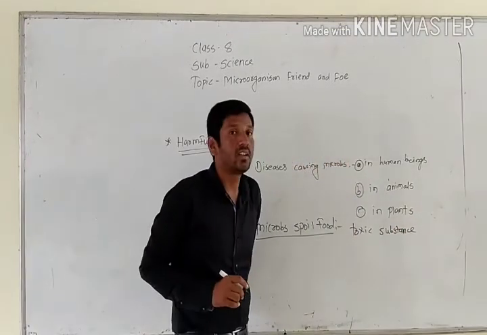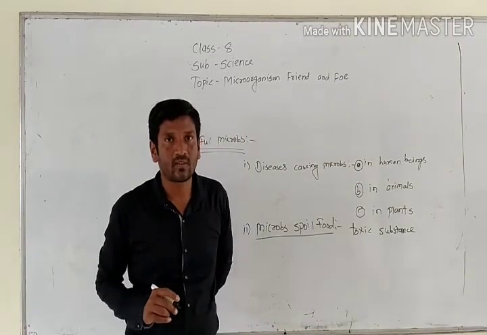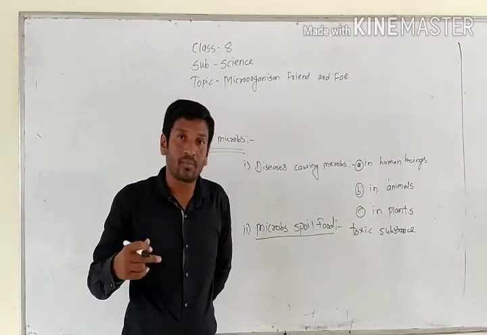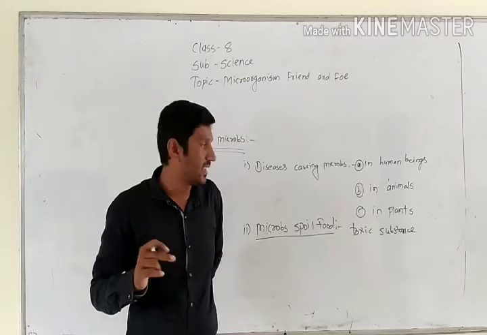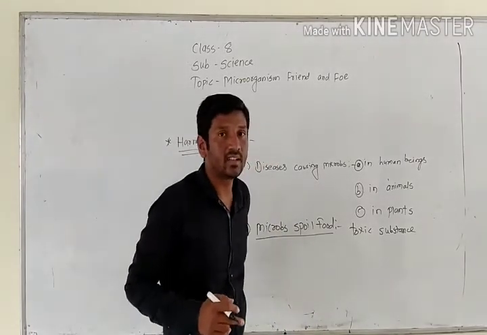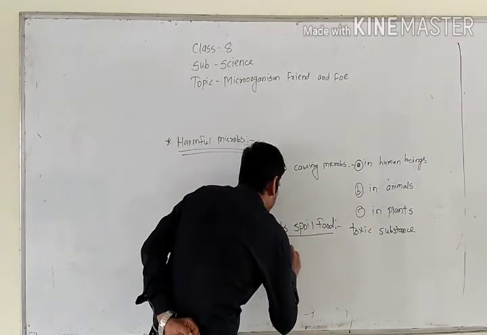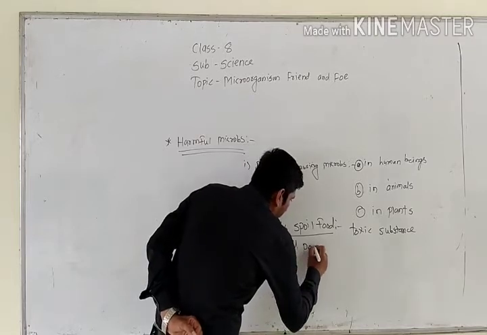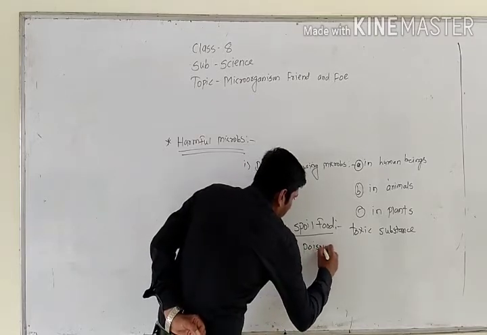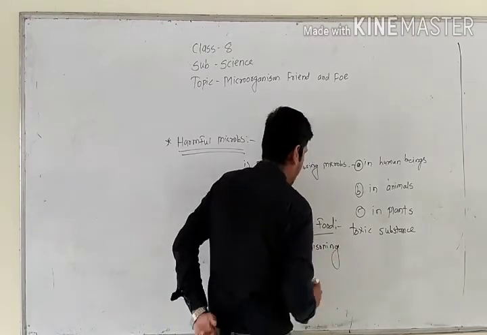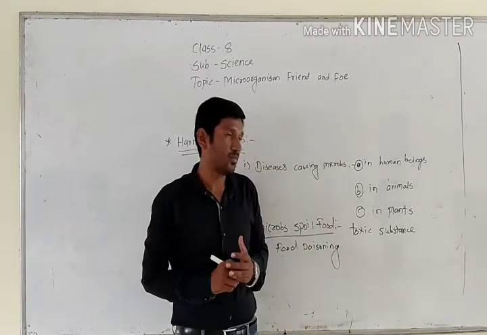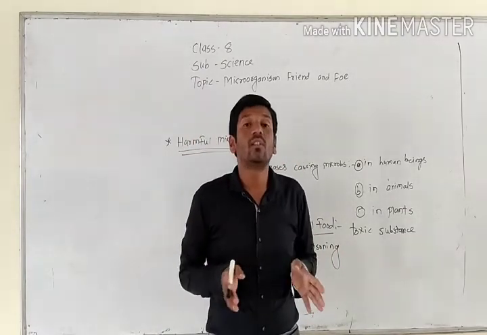When the food gets spoiled and the toxic substance enters the body, that is called food poisoning.